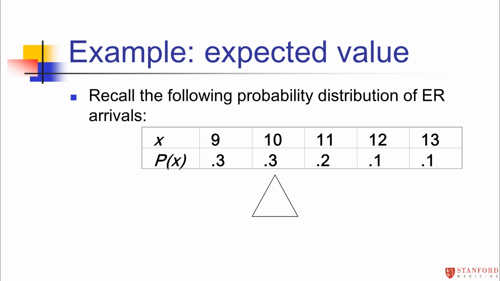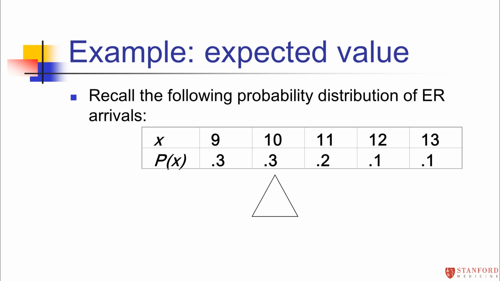It's the same concept. Now, students tend to be tempted, if I tell them to calculate the mean here, their first instinct is to just add up the 5 numbers and divide by 5, right? You're tempted to go, oh, I have to calculate a mean, so it's 9 plus 10 plus 11 plus 12 plus 13, add those up, divide by 5. That's how you've always calculated a mean all your life. But that's not going to be quite right here, because 9 occurs more frequently than 13.